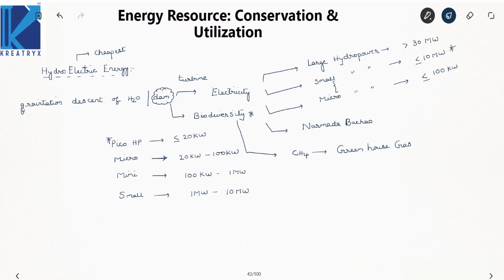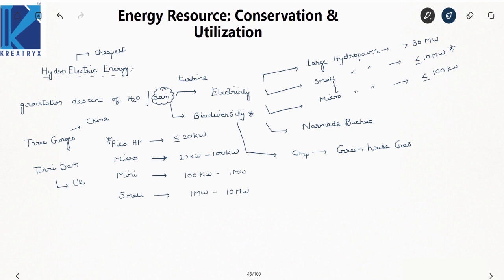Now, which is the highest hydroelectric power generation plant in the world? It is in China, the famous Three Gorges in China. Now in India, which is the largest power generation plant? Tehri Dam. Tehri Dam is in Uttarakhand, right? This is the largest hydroelectric power generation plant.